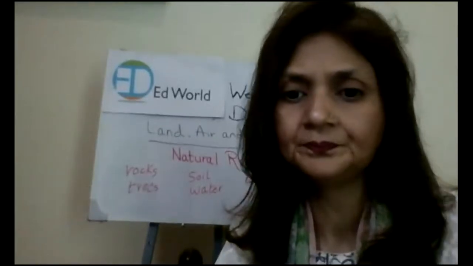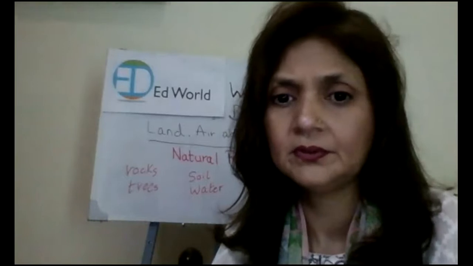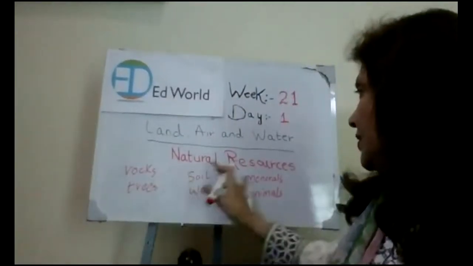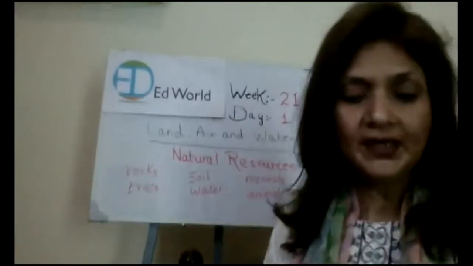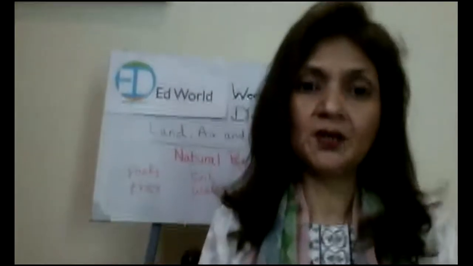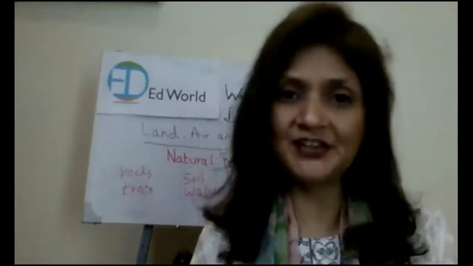Are they all? Rocks, trees, soil, water, minerals, animals. Okay, so make a list of natural resources and draw small pictures with them. I'm giving you 10 minutes for this task and your time starts now.